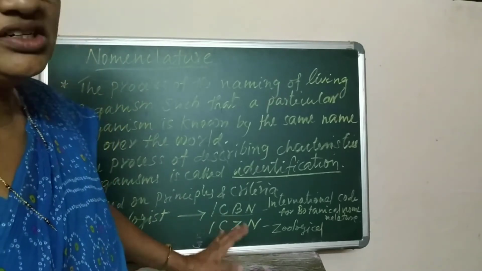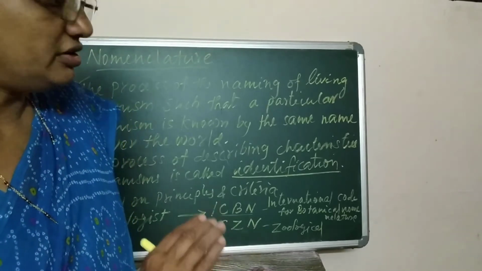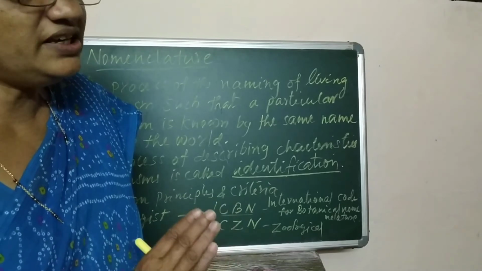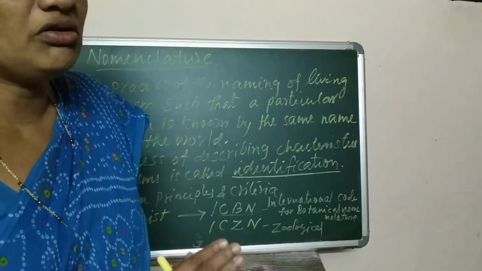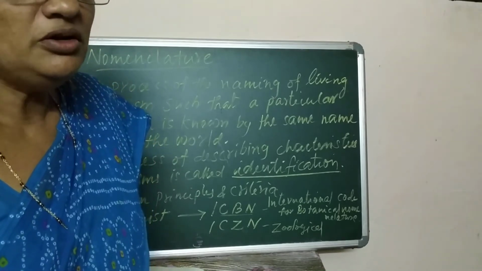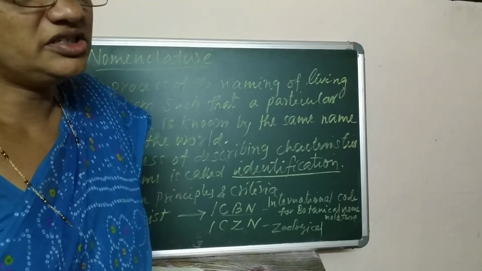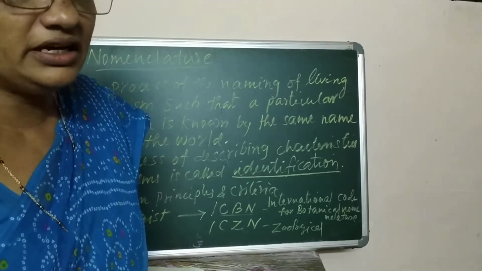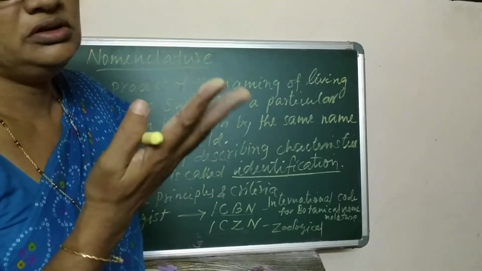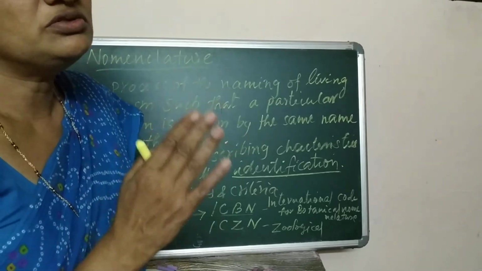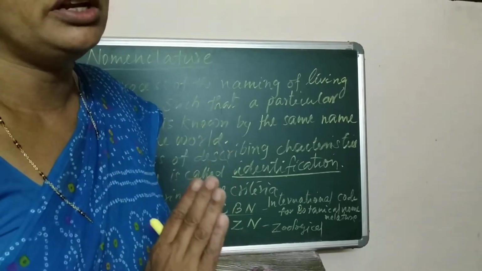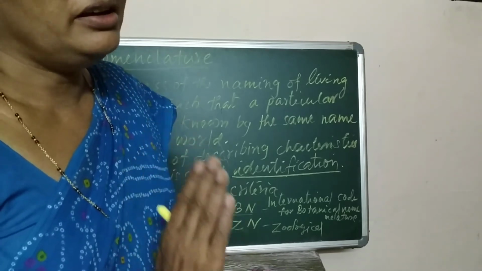Then what about the tiger? The tiger is recorded by another nomenclature, ICZN. ICZN means International Code for Zoological Nomenclature. For example, the tiger's scientific name is Panthera tigris. Wherever you go in any place in this world, the tiger is known by the same scientific name, Panthera tigris.